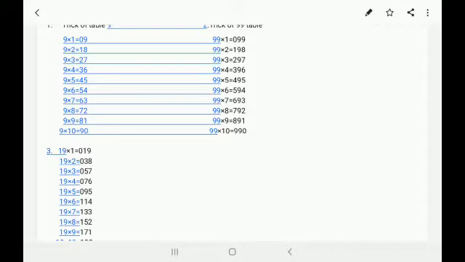Here we are basing the trick on the units place, tens place and hundreds place. Now let's see the units place. In the units place it's 9 to 0.